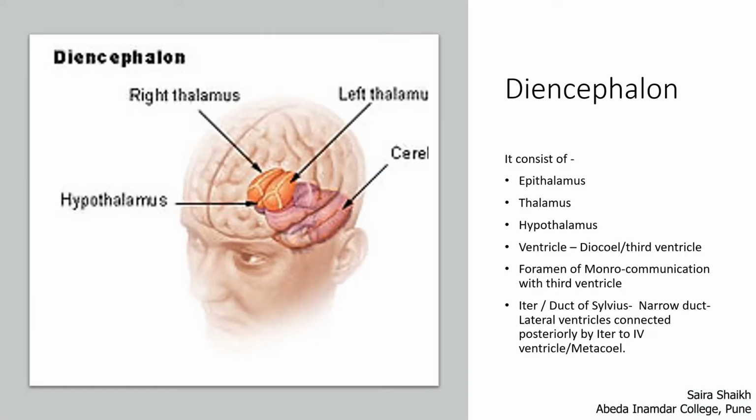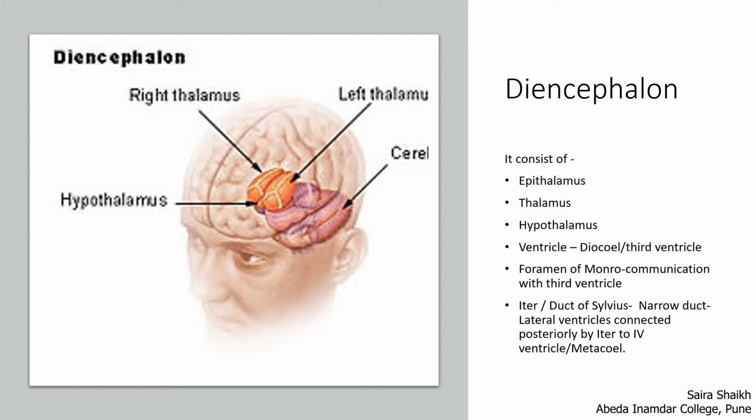Diencephalon is the last part of the forebrain. It consists of epithalamus, thalamus, and the hypothalamus. Diencephalon encloses a cavity or ventricle called diocoele. It is also called the third ventricle. First and second ventricles are present in the cerebrum, and the third ventricle is present in the diencephalon.